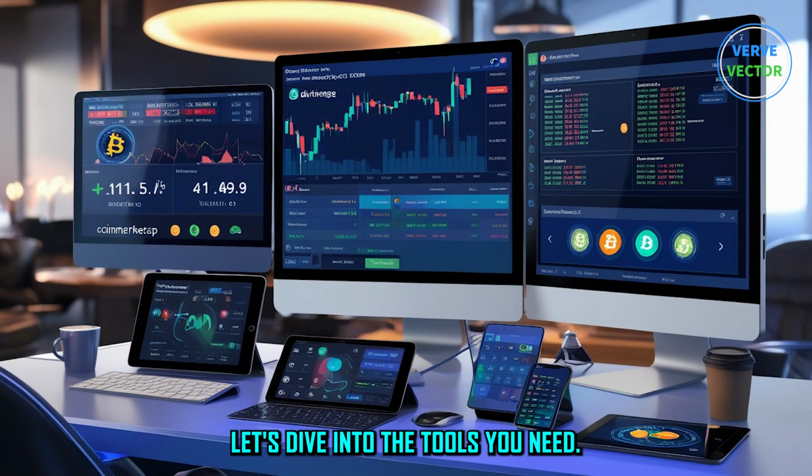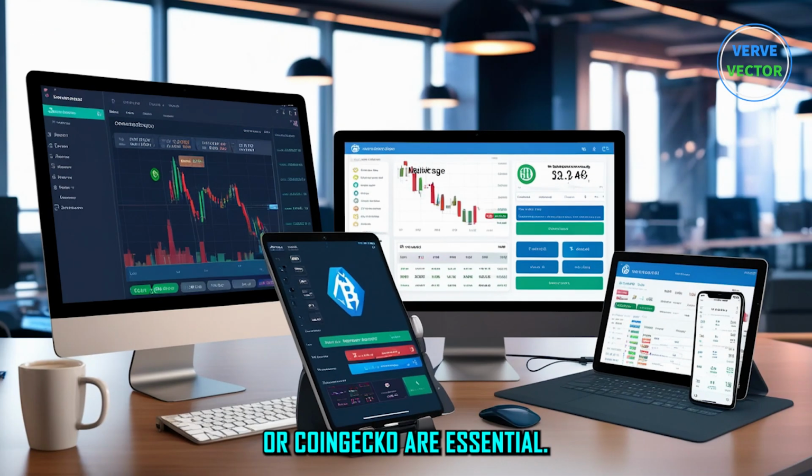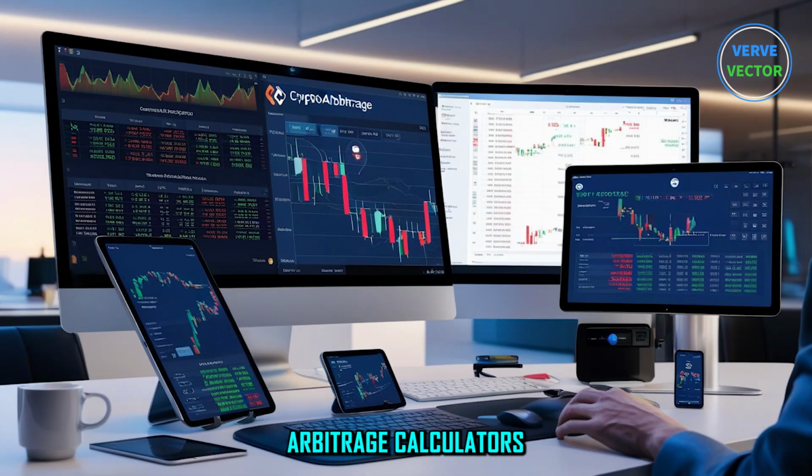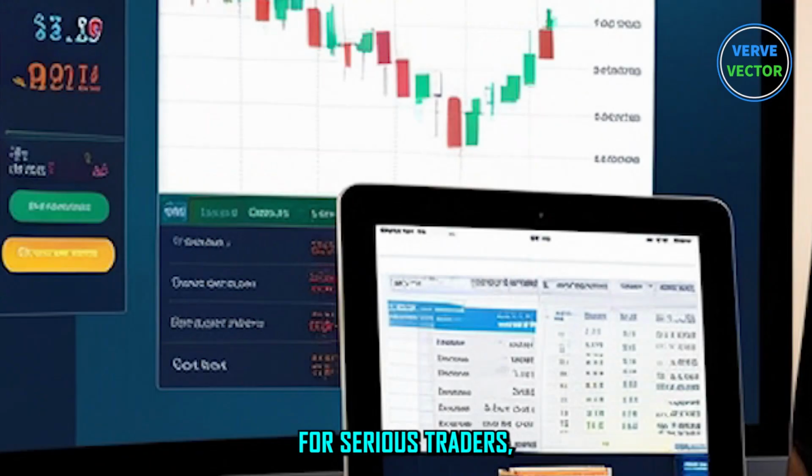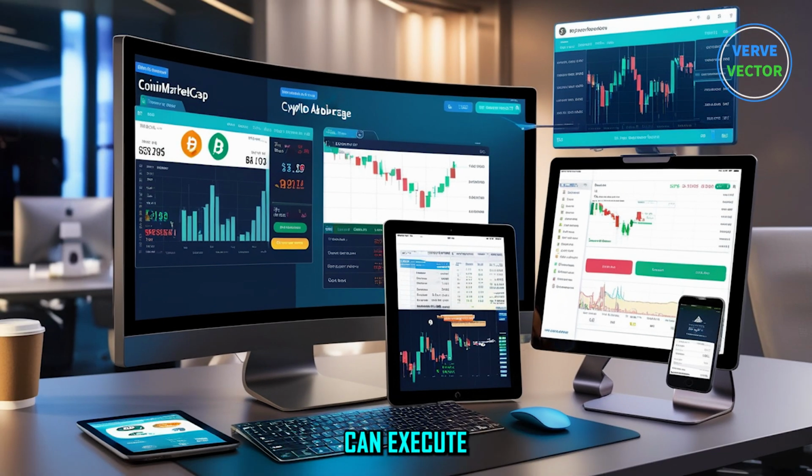Let's dive into the tools you need. Price tracking tools like CoinMarketCap or CoinGecko are essential. They show real-time prices across different exchanges. Arbitrage calculators help you quickly determine potential profits after fees. For serious traders, automated trading bots can execute arbitrage strategies faster than any human could.